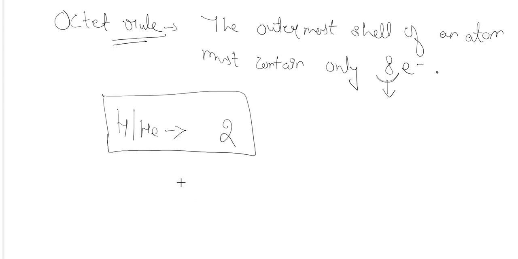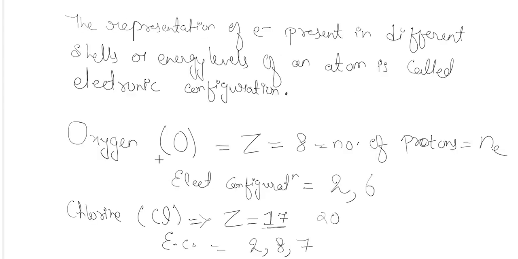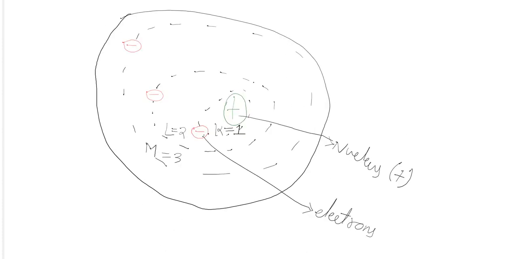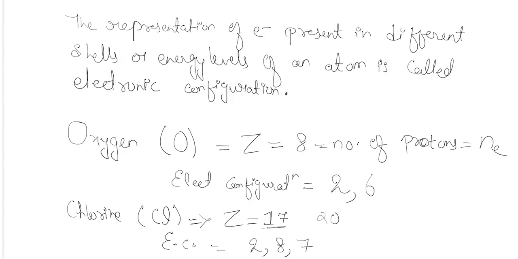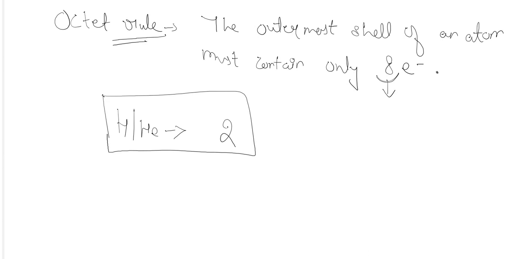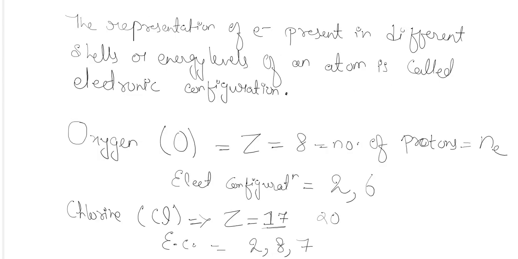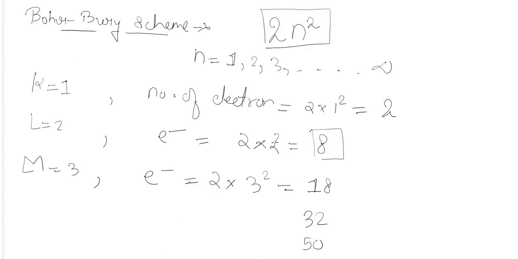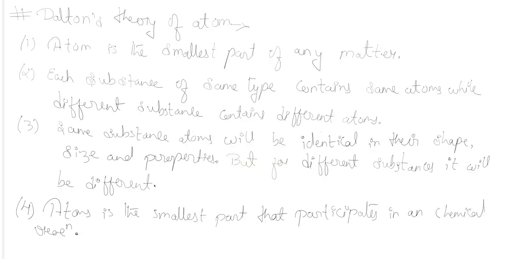So I am closing this session, this class, here only, after taking the electronic configuration part. Please students, try to remember the elements till 30 if possible. Because in class 10th, it is very necessary to remember the elements up till 30. It will be very useful for you, and it will help you in the further chapters of class 10th. In the second class also, I would like to discuss with you some more major points related to atoms and all this.